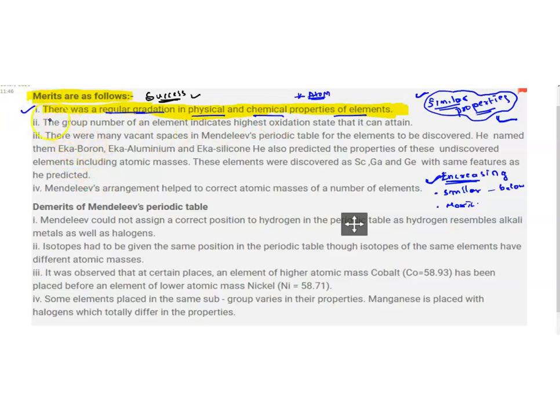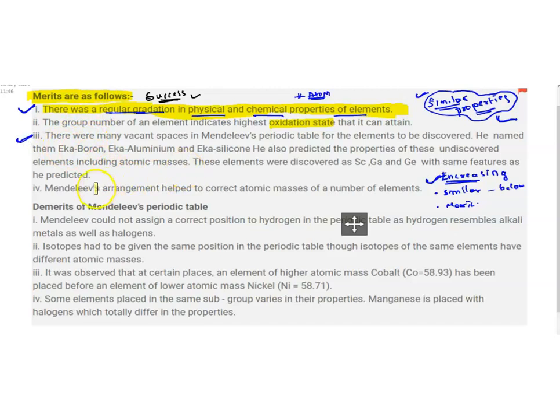The second one: the group of elements indicates the highest oxidation state that they can attain. As of now you will not be able to see this oxidation state, since it depends upon the valency, which we will see in the later part of this chapter. That is not important for your 10th class; just remember the periodicity in the properties of the elements. And the third merit here is very important.